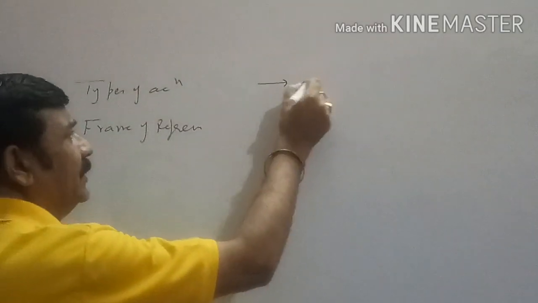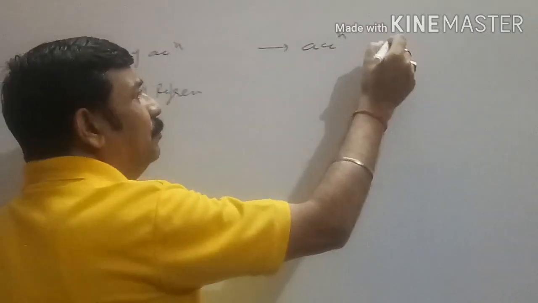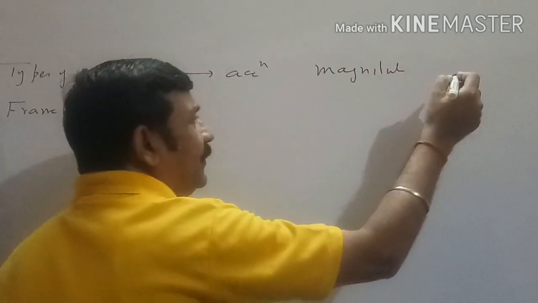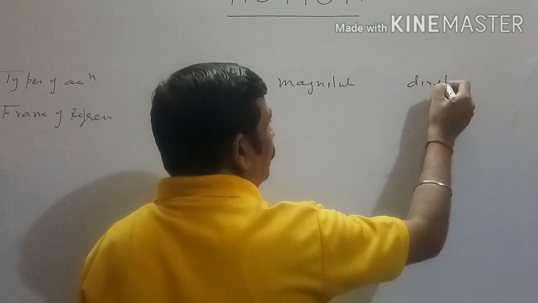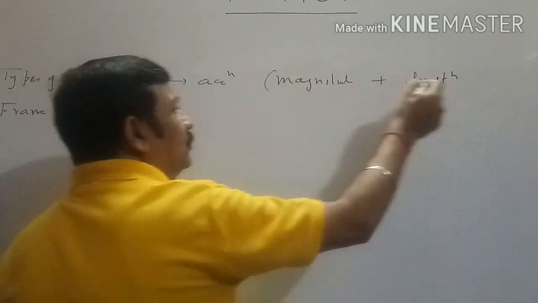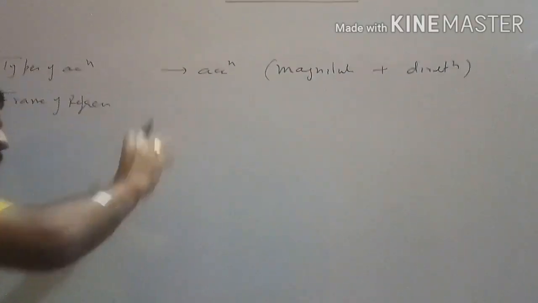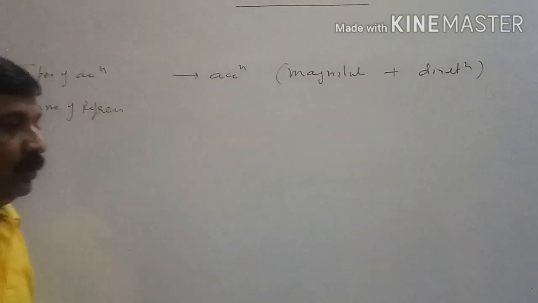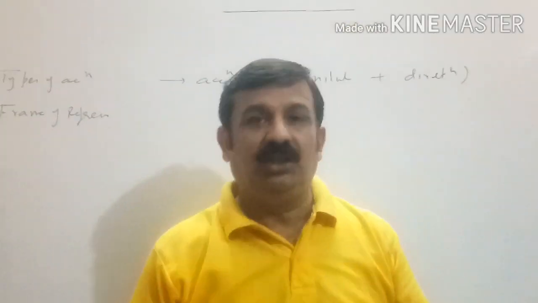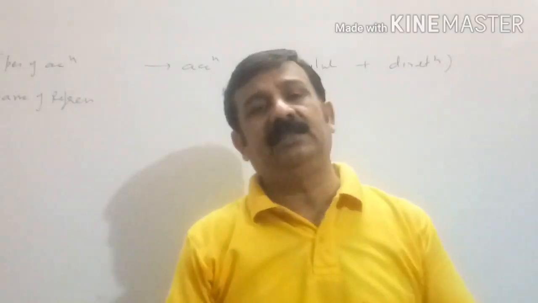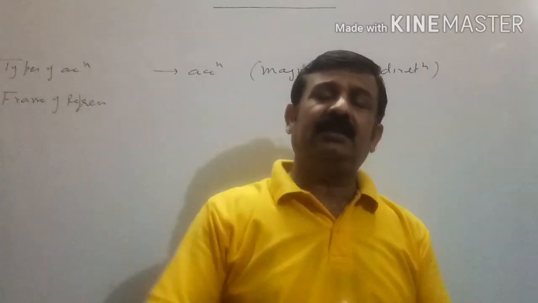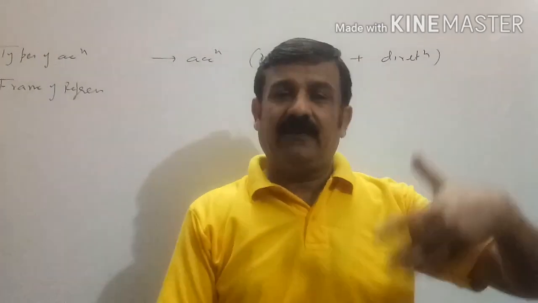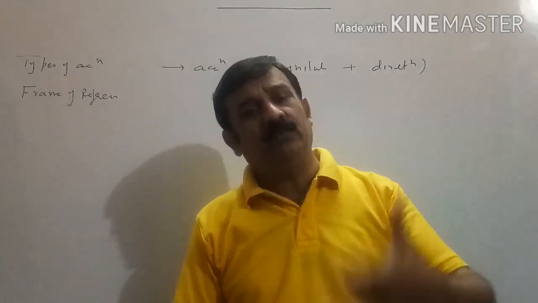Dear students, you know acceleration consists of magnitude as well as direction. These two properties remain associated with the acceleration. As I am wearing a t-shirt and pant, I have a combination. If only I change the t-shirt, pant remains same, we say that dress is changed. If our pant is changed, t-shirt remains same, then also we say dress is changed.